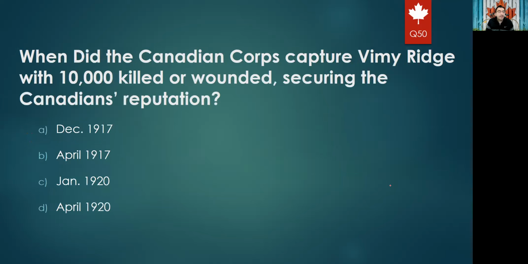Okay. When did the Canadian Corps capture Vimy Ridge with 10,000 killed or wounded, securing the Canadian reputation? So is it in December 1917, April 1917, January 1920, or April 1920? For sure, if you know that that was in the First World War, which was between 1914 and 1918, and at the same time it was in April, so the right answer will be April 1917. And why was it in April? Because we have Vimy Day, which we celebrate every year on the 9th of April.